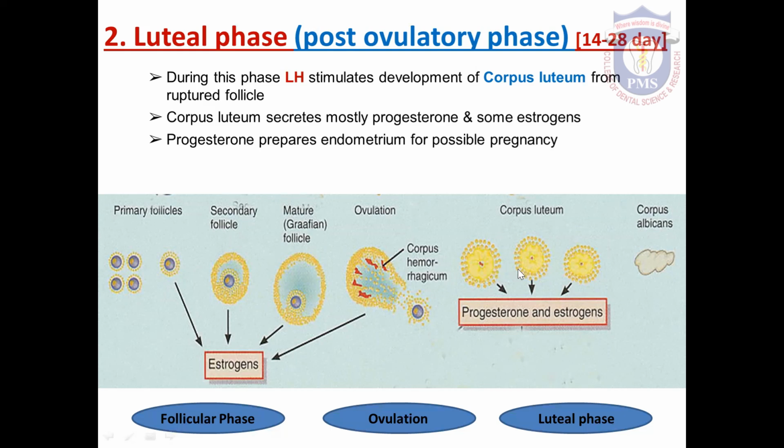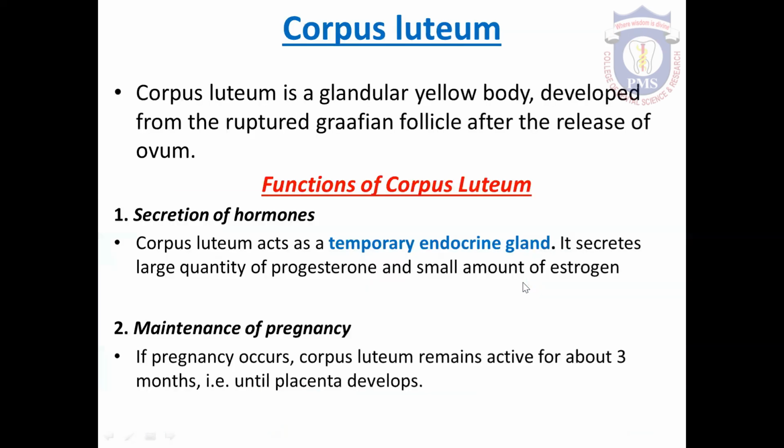Corpus luteum is a temporary endocrine gland. It acts as a temporary endocrine gland. It secretes large amount of progesterone and small amount of estrogen. And this corpus luteum is maintained in the ovary by the luteinizing hormone. Corpus luteum is a glandular yellow body developed from the ruptured Graafian follicle after the release of ovum.